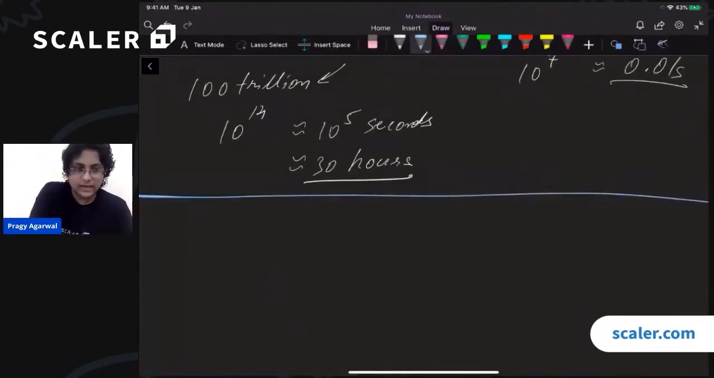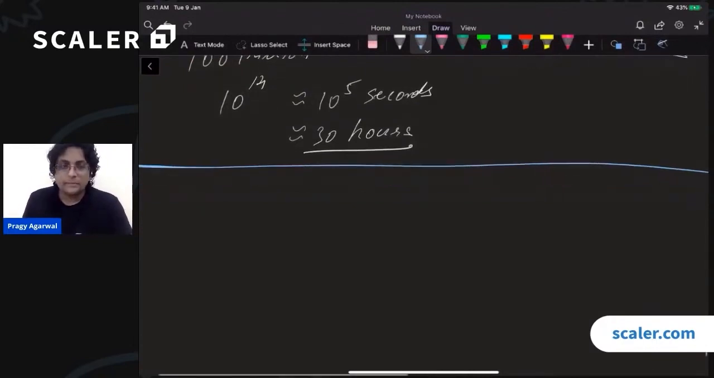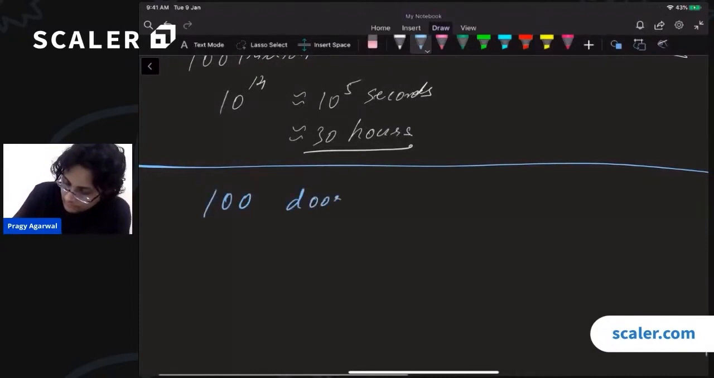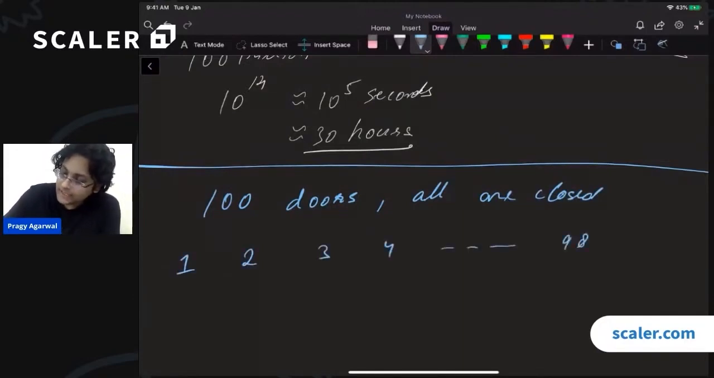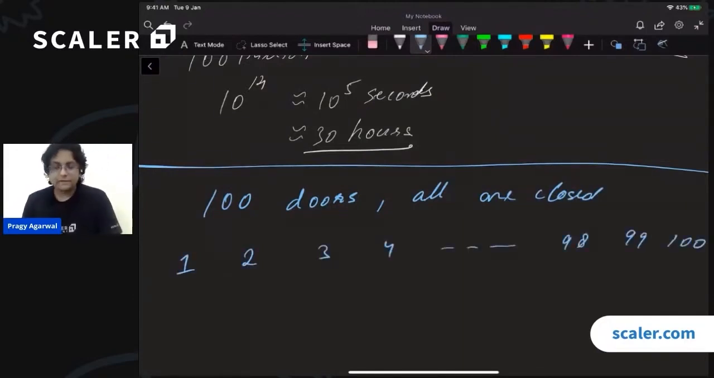I hope this is clear to everyone. Now let us move on to a related question. Suppose that we have 100 doors, and all these doors are closed. We have door number 1, door 2, door 3, door 4, all the way till 98, 99, 100. Initially all of them are closed.